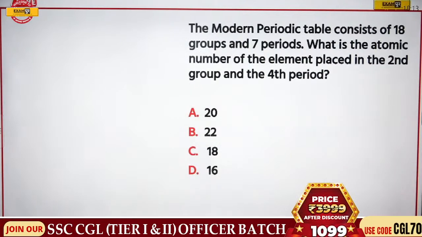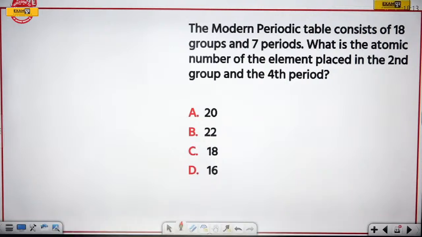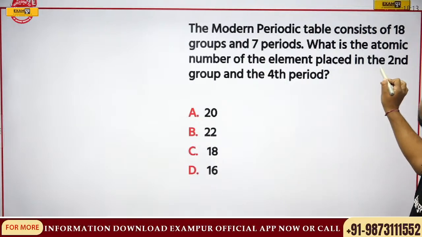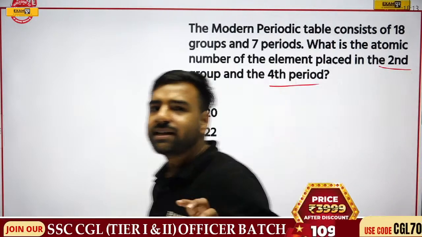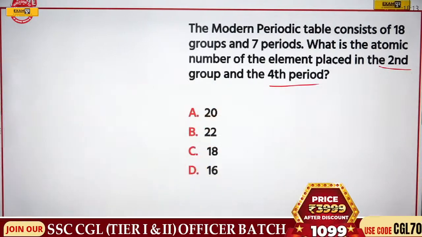Next, the modern periodic table consists of 18 groups, 7 periods. What is the atomic number of the element placed in the second group and fourth period? So yes, before getting this answer, let's try to create the periodic table again.